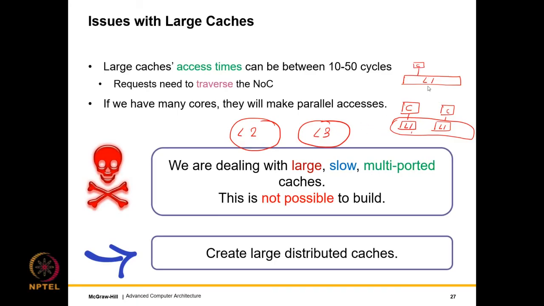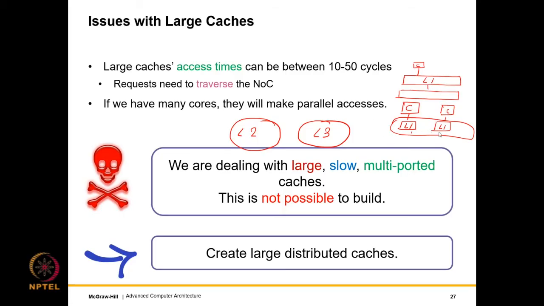And definitely we'll have one large L2 and all the cores will also access that. And as I said, both at the L1 and L2 levels, it will end up being large, slow and multi-ported. This multi-porting will not be that important for L3 because the number of L3 requests will be low, because of the filtering that will happen. So in L3, what matters more is the size. But clearly at the L1 level, there are one or two accesses every cycle, and let's say we have 16 cores and 2 accesses per cycle, so we'll have a maximum of 32 accesses, which is a huge amount of multi-porting.